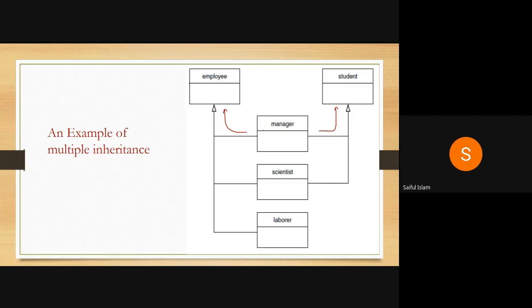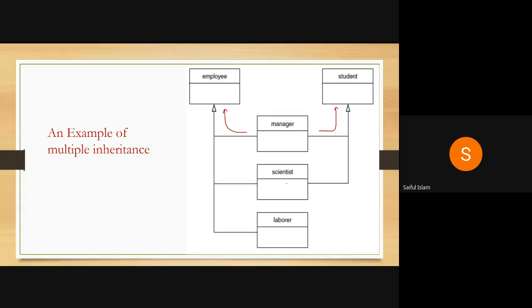Now the question is, why does the manager require both employee and student data? Because manager is a special employee. It's a higher level employee, but it's an employee. So manager is an employee. For a manager, you must have studied at some college. So you may require the name of a college, you may require the name of a degree. These data may be available in a student. So I am creating a manager that is based on an employee and on a student.